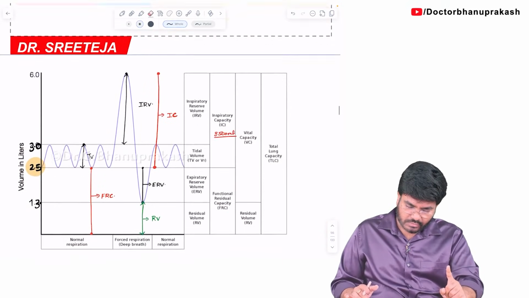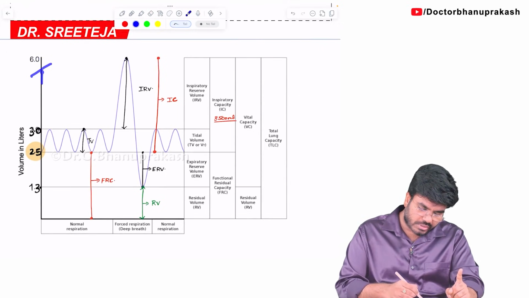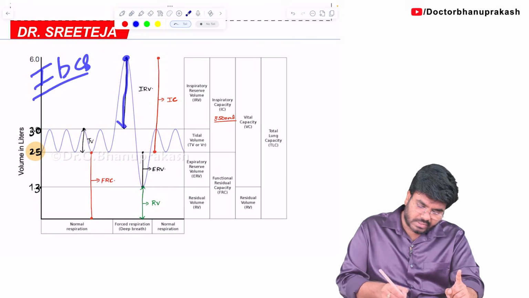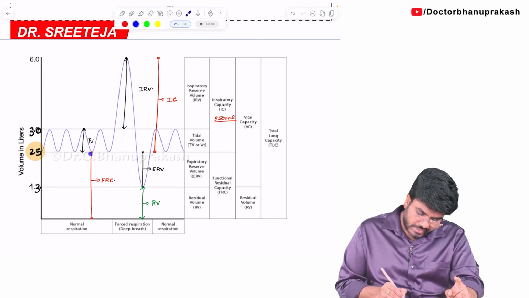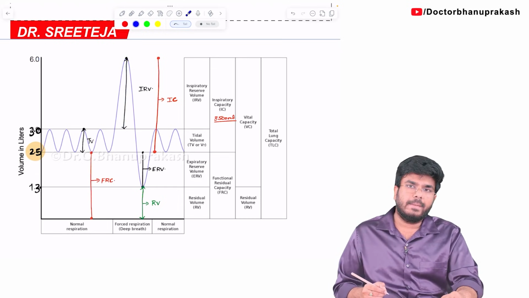Along with the volumes and capacities, we have also seen this image based diagram. This is a very important question, guys. How is the question going to come? Image based question. They will mark this area and ask you, what is this volume? Inspiratory reserve volume. And a very, very famous question: from here till here, they will mark and ask, what is this? Functional residual capacity. Okay. Done.